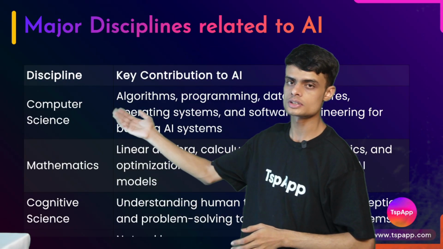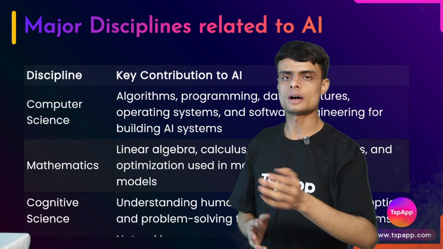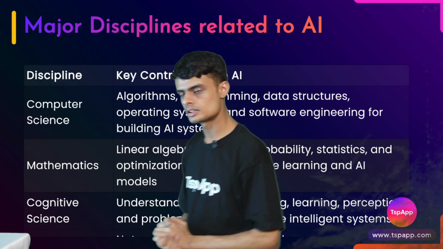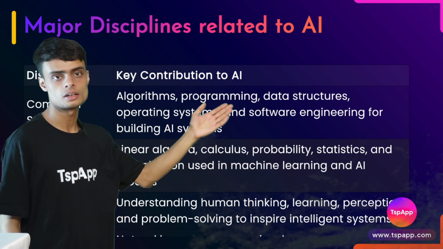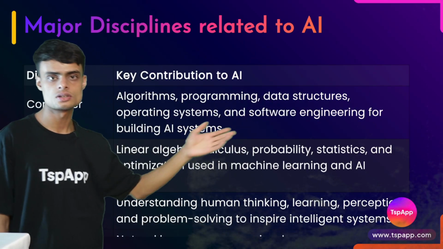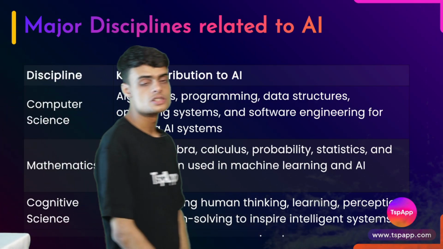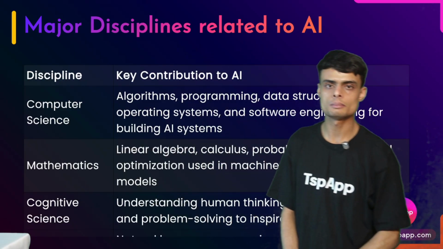For example, computer science, we all know AI is itself a part of computer science. With computer science, AI learned the various techniques of writing algorithms, programming, data structures, operating systems, and software engineering for building AI systems. Another subject which is related to AI is mathematics. We all know maths.